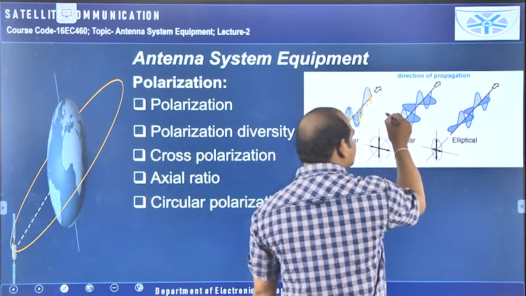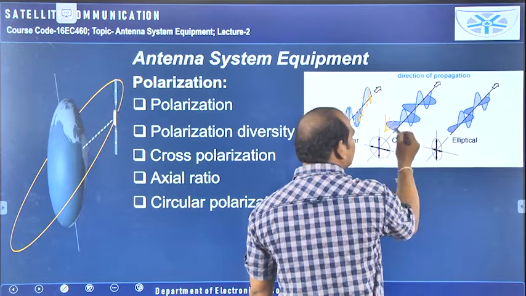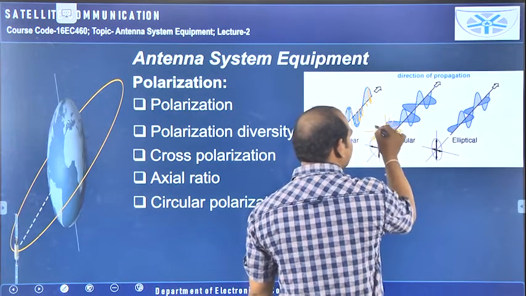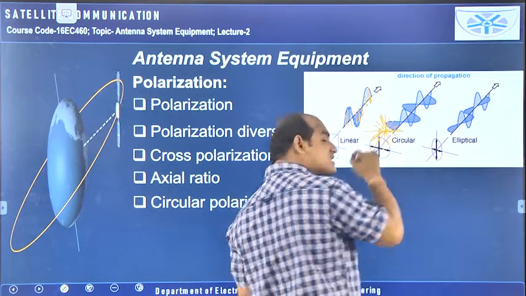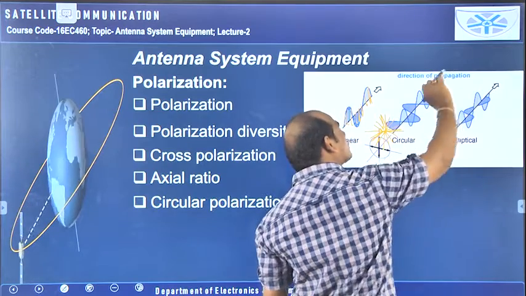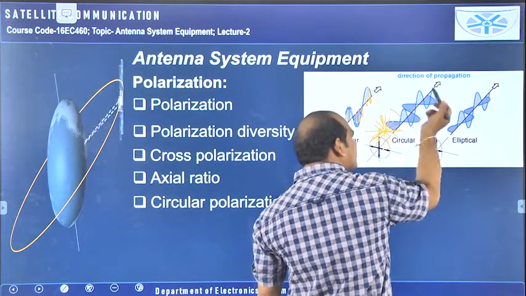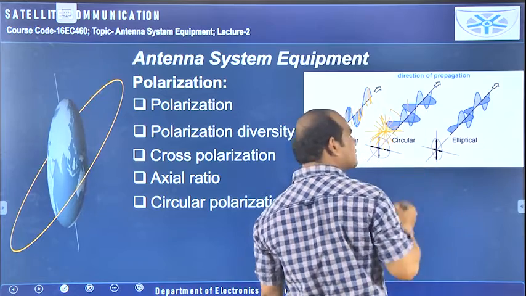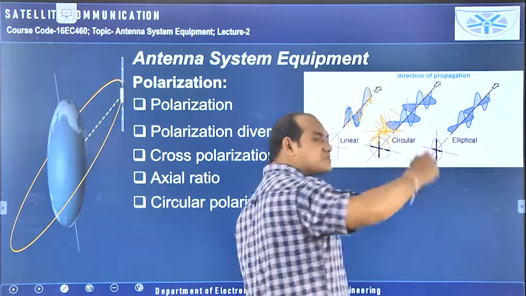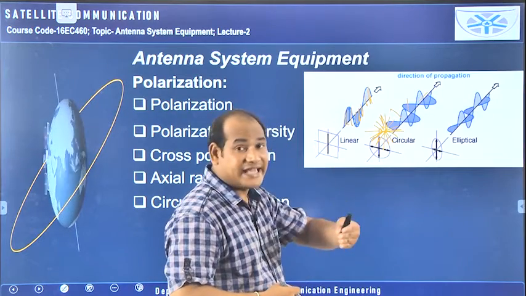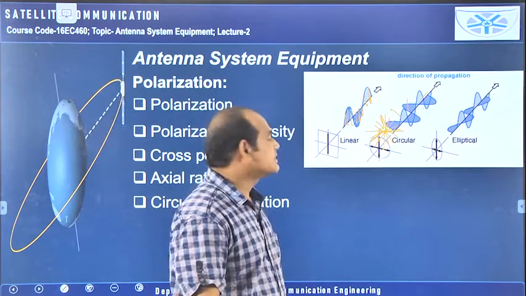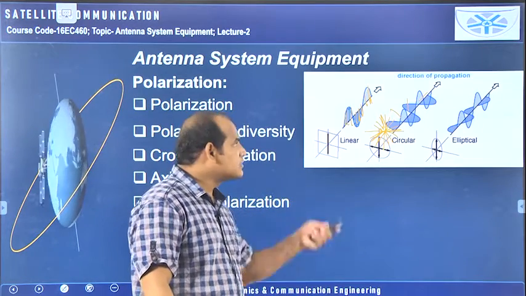Circular polarization means it is first vertical, then the angle is changing, then it becomes horizontal, then the angle is changing, vertical, then the angle is changing, horizontal, then again vertical. Here I have drawn it at only one spot, but as time goes on, all these things will be happening in space like this. At this moment if it is vertical, after a certain amount of time it will be here, but the direction is different. After a certain amount of time it will be here, but the direction is different. Like this in space, if you take only one distance, by taking z equal to a constant, at only one plane, it looks like a circle. That's why it is called circular: the trace of all the peaks looks like a circle.